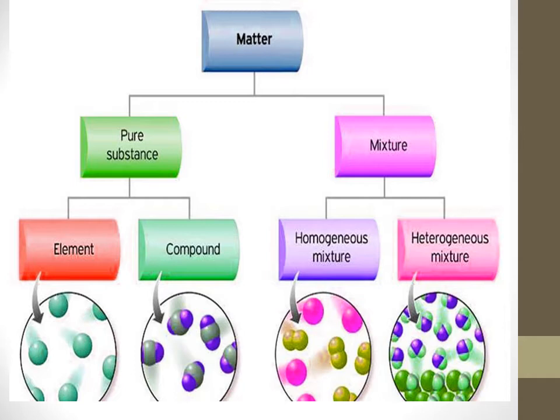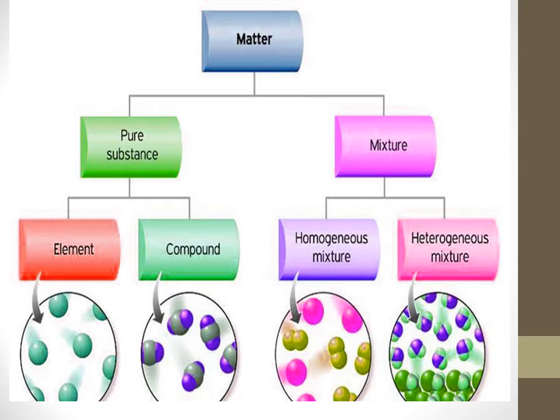Now we are going to discuss the classification of matter. Matter is classified into two types of substances. One is pure substance, the other is impure substance. The impure substances are termed as mixtures. The pure substances can be an element or a compound. Look at the element, its expanded view is given. It is made up of the same type of atoms, only one type of atoms. That is called an element. Just see the green balls over there, they are all atoms.